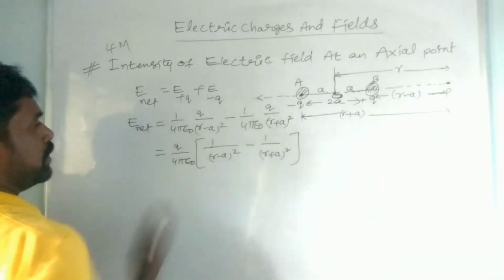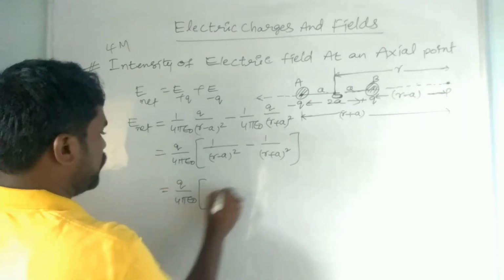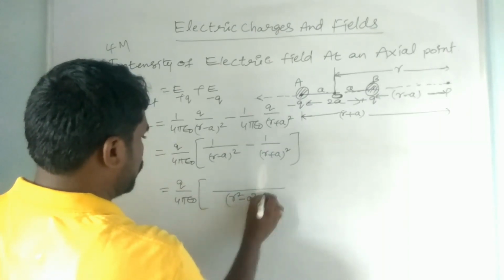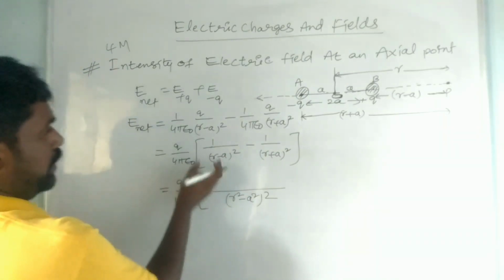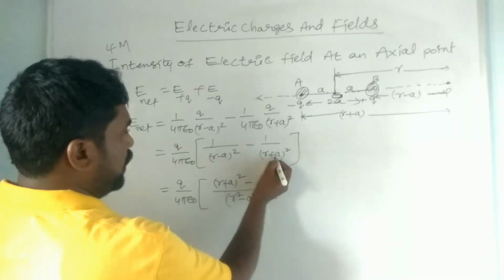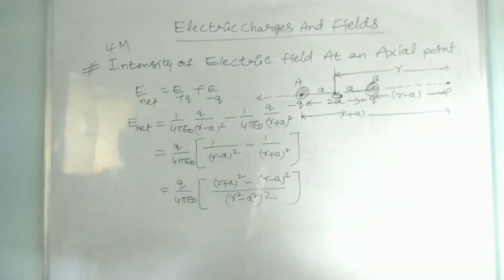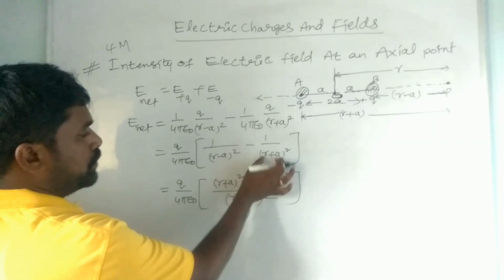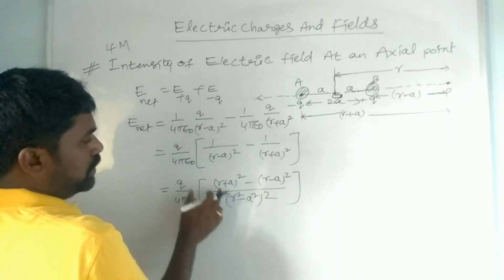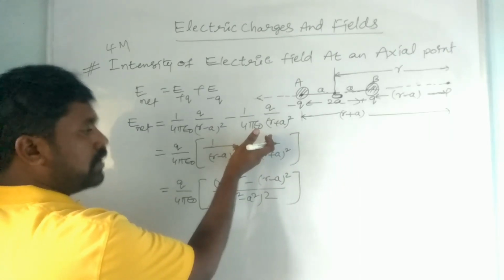Right? A minus B into A plus B is A square minus B square. So then 4 pi epsilon naught, it is equal, what is that? A square minus B square, A square minus B square whole square. Already the whole square is there. So here A minus B, then you can write A plus B. And minus here A plus B, and you have to write A minus B whole square. So this is the LCM. Just simple. A minus B into A plus B is A square minus B square. It is r square minus a square. Whole square already will be there. So if the LCM (r minus a) whole square is there, you have to take the (r plus a) whole square, and minus, (r plus a) whole square is there, you have to take the (r minus a) whole square.